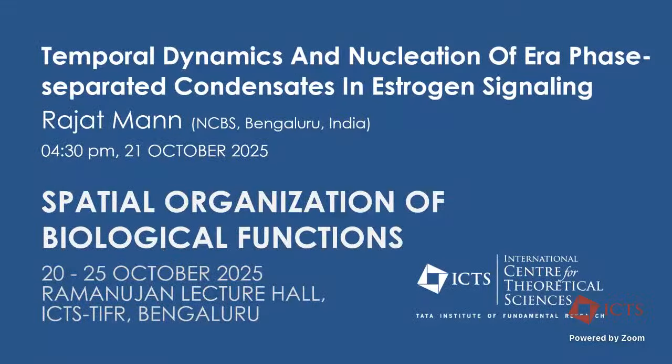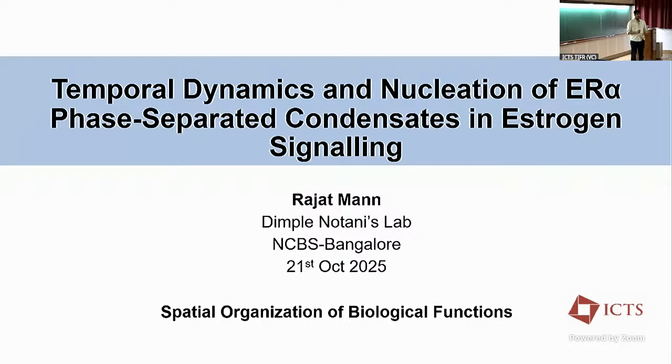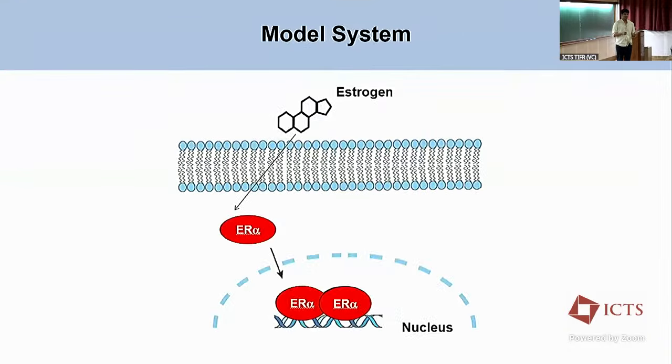I'm going to talk about the temporal dynamics of this protein called estrogen receptor alpha, which is involved in the regulation of estrogen signaling. Before I start, let me give you a brief overview of the signaling system that we work with. Estrogen is a steroid hormone, and being a steroid hormone, it can translocate through the plasma membrane inside the cytoplasm, where it encounters its receptor called the estrogen receptor alpha.